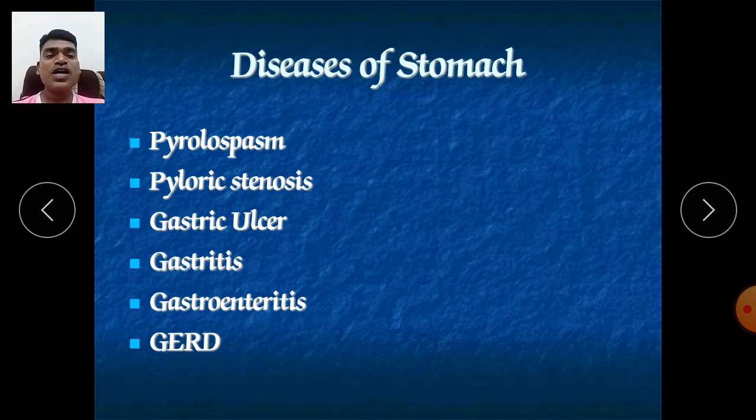And also one thing I should tell you regarding food: whatever food we are taking into our stomach, after 30 minutes it will start to open the pyloric sphincter. Whatever food content is there will mix with the HCl, then pepsin, then mucus, then gastrin, and after that it is digested and released.